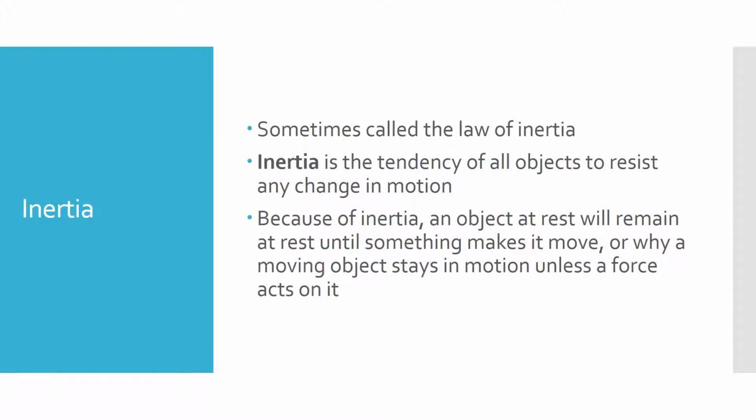This law can be called the law of inertia also. The definition of inertia is the tendency of all objects to resist any change in motion. So basically, it's exactly what Newton's law is saying. Because of inertia, that object wants to stay still unless something else is pushing it, and an object wants to keep moving in the same direction unless something else stops it. So unless there's an outside force that acts on it, it's going to stay in the same spot or keep going the same speed and same direction, depending on the unbalanced forces. And inertia is what causes that.